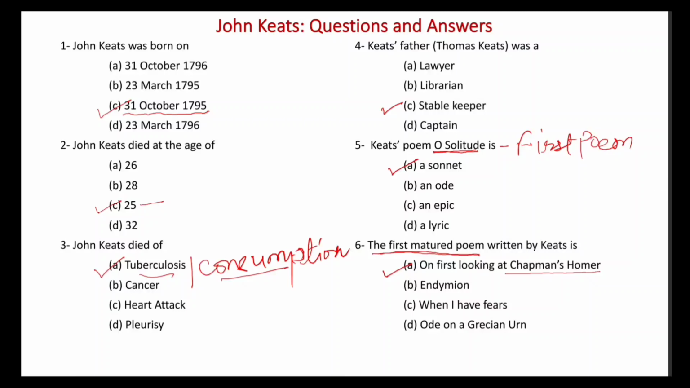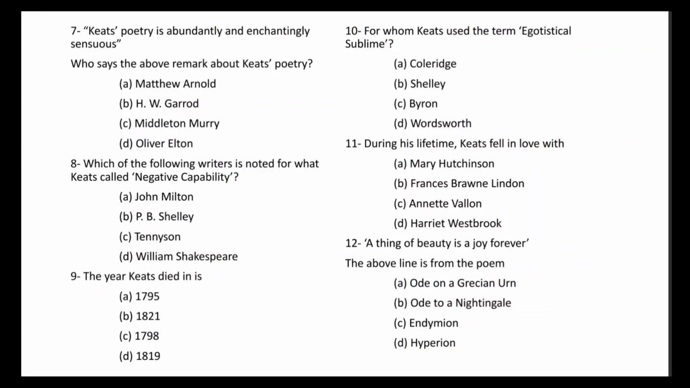अब हम चलते हैं next questions की तरफ. Question number 7. Keats' poetry is abundantly and enchantingly sensuous. And the question is, who says the above remark about Keats' poetry? So Keats' poetry is abundant in sensuousness. This remark has been made by Matthew Arnold. Right? It means Keats' poetry is full of sensuousness, and this remark was made by Matthew Arnold.